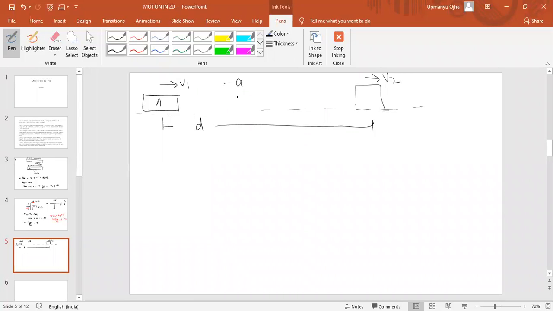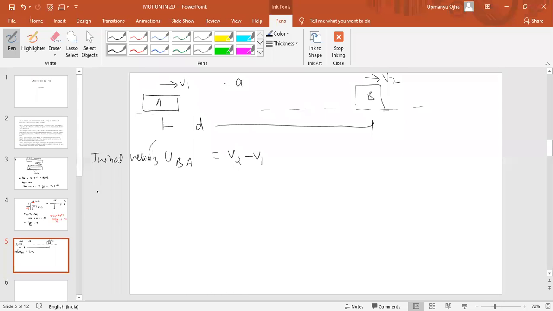This is train A and train B. Can I find the initial velocity of A with respect to B? No, no, initial velocity of B with respect to A. That would be V2 minus V1. This is the initial velocity.